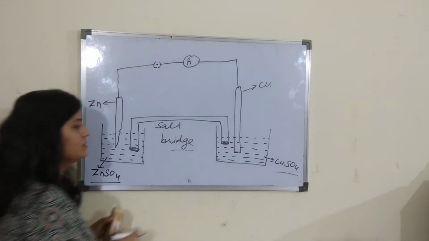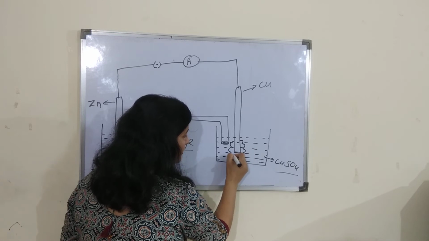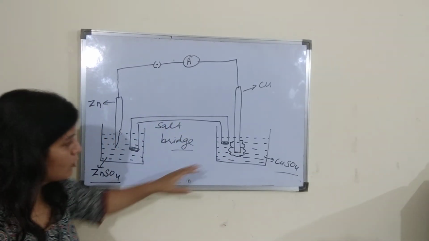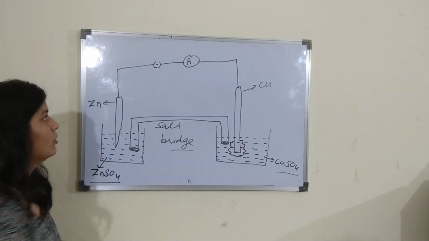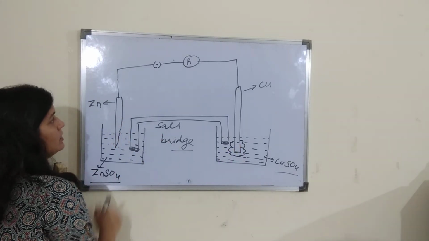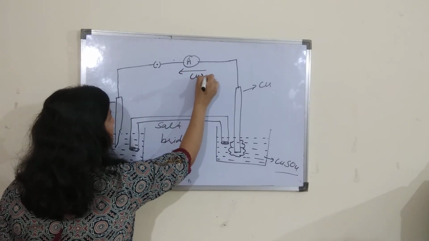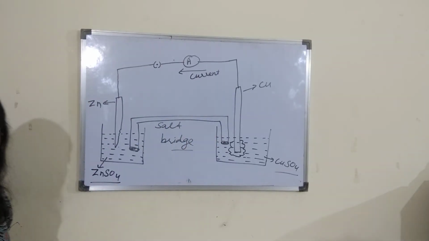The second was that the thickness of the copper electrode was increasing. It means copper metal was depositing on the copper electrode. The third point was he observed that the current was flowing from copper to zinc.